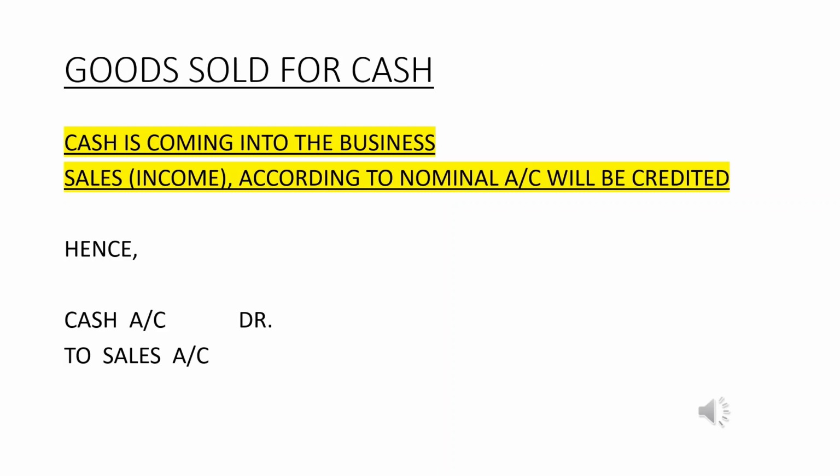Goods sold for cash. So here we can see two accounts are being impacted, that is sales account and cash account. So sales is an income for the company and it comes under nominal account. According to the rule of nominal account, we need to credit all the incomes and gains. So sales account will be credited here. Second account being impacted, that is cash, is coming into the business. And by now we know it comes under real account, and according to the rule of real account, it needs to be debited. So cash account debited to sales account becomes the journal entry for this particular transaction.